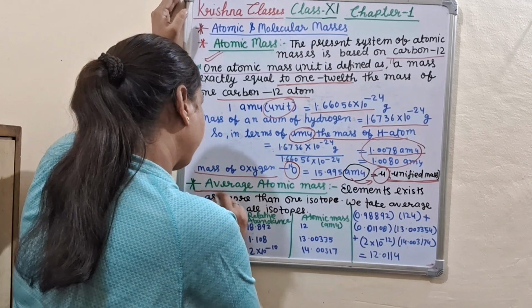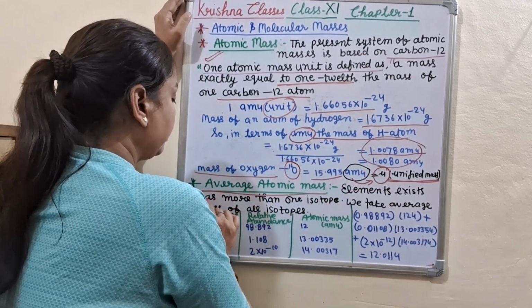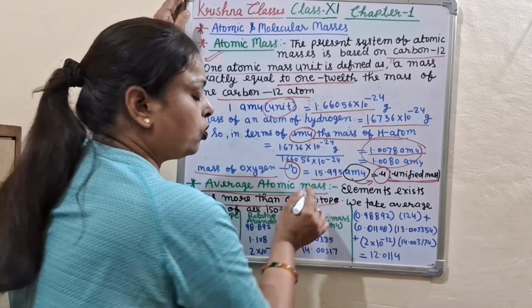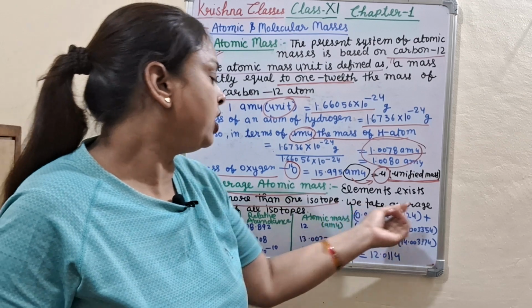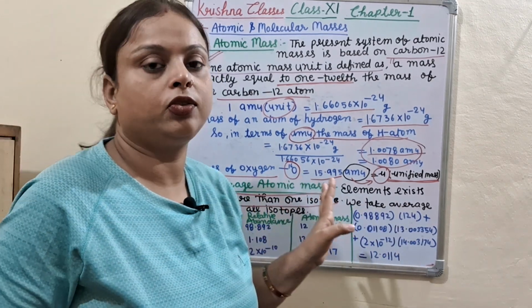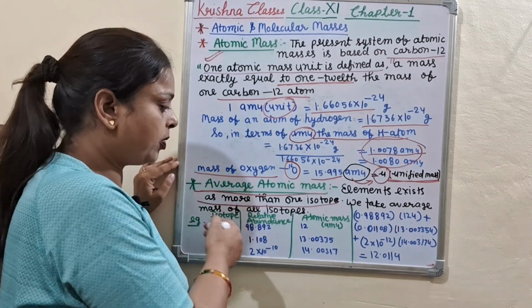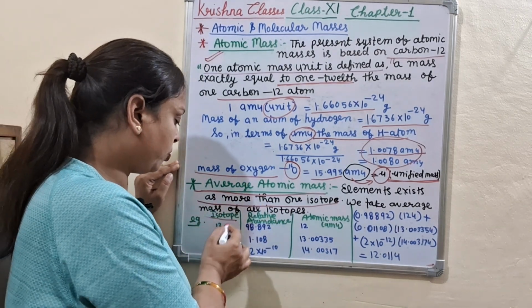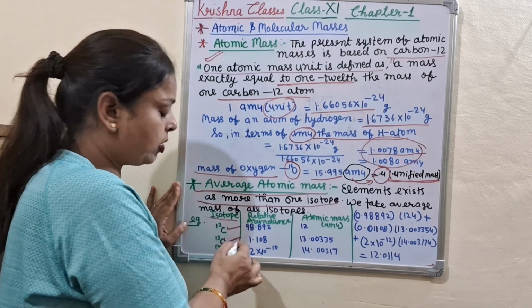And what is the average atomic mass? You know very well, elements exist as more than one isotope, so we take the average mass of all isotopes. Here an example is given. Isotopes of carbon are carbon-12, carbon-13 and carbon-14.